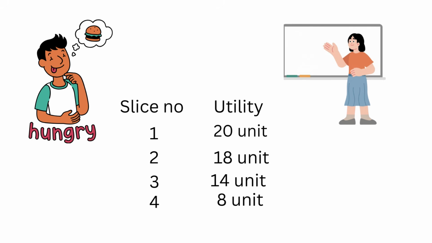Mathematically, marginal utility is calculated as: marginal utility equals change in total utility divided by change in quantity. But don't worry too much about the formula. The key idea is simple. Marginal utility tells us how much extra satisfaction we gain when we consume one more unit of something.